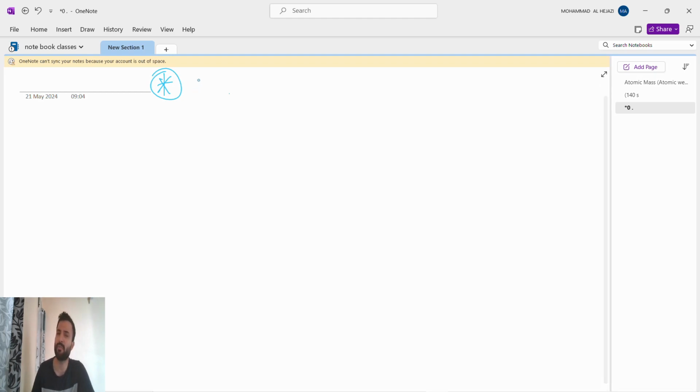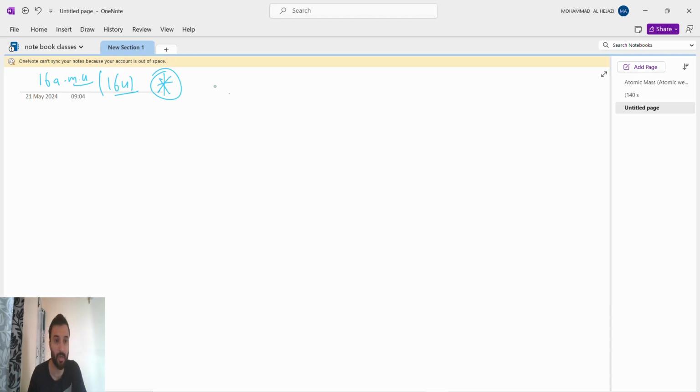Till now, whatever we are finding, we will keep in AMU. Suppose the mass of oxygen is 16 AMU, meaning 16 atomic mass unit, or you can say 16 U. U means unified mass. So till now you can say the mass of one oxygen atom is 16 AMU or 16 U, unified mass.